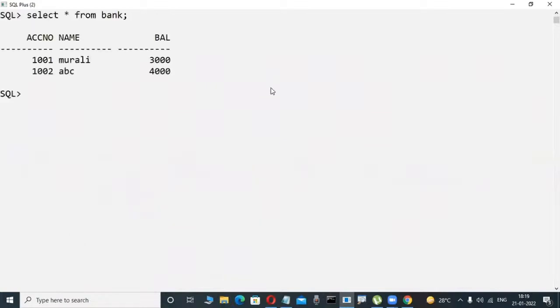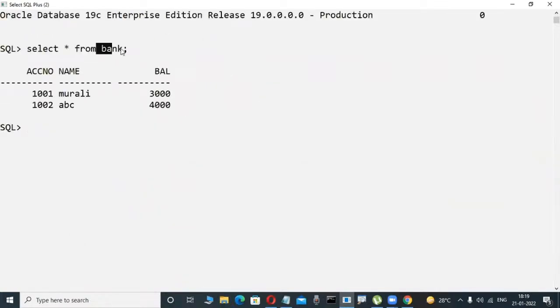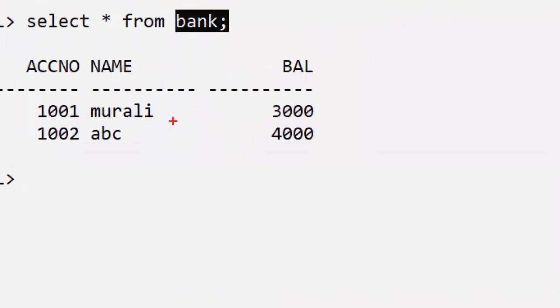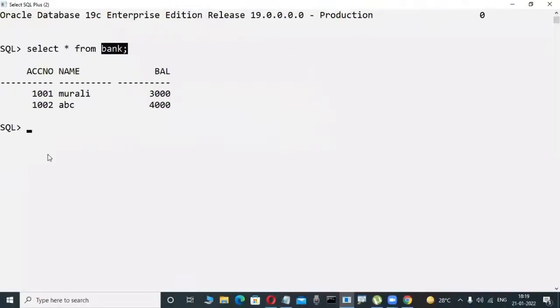Suppose, for example, check it out. This is a bank table. Don't write it, because you don't have an idea yet. Just observe it, or maybe some scenario. I'm an experienced person, so I'm writing anything for my own interest. Only logically observe it. Bank is a simple scenario. In this bank table, I try to withdraw some money, and for that purpose I am writing some coding in PLSQL. You don't have an idea about that coding, but logically observe whether it is working correctly or not.